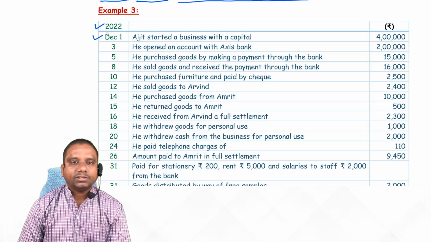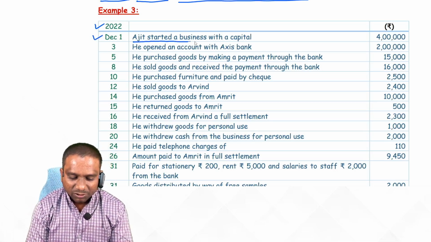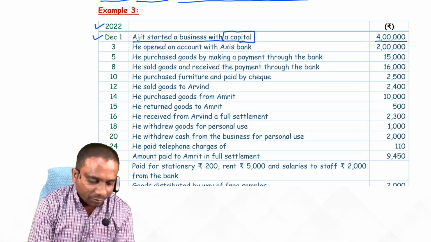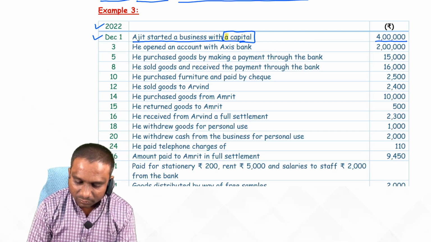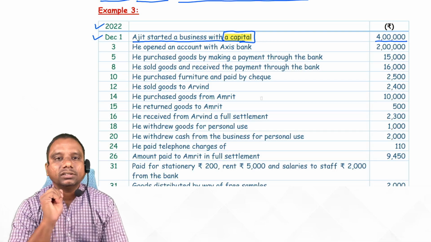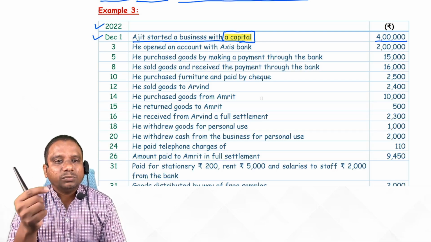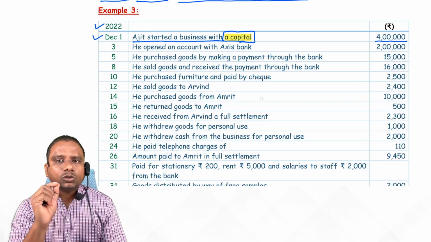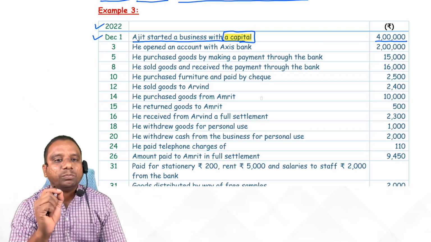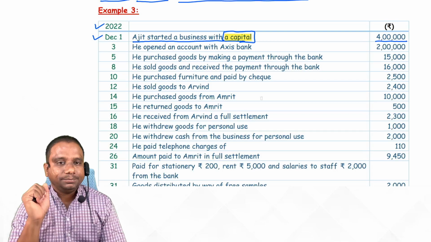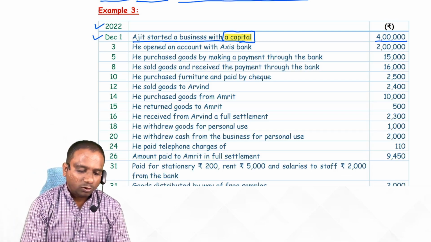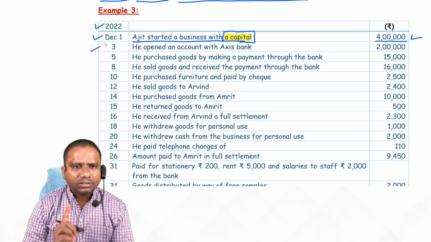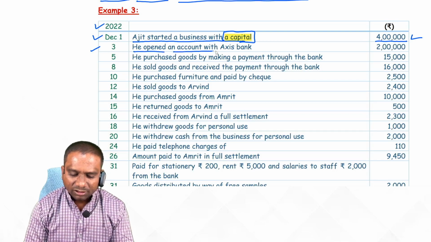2022, December 1st. Ajit started a business with a capital of 4 lakhs. Sir, what is this, sir? Capital. Ajit is a person who started business. To start business, we need initial funds, right? So that initial fund is called capital. Technically, it is called capital. Now, look at how much amount he invested. 4 lakhs. Fine. December 3rd, he opened an account with Axis Bank.